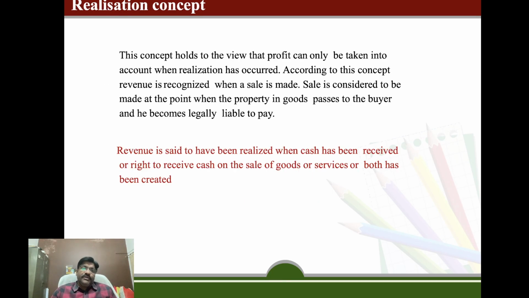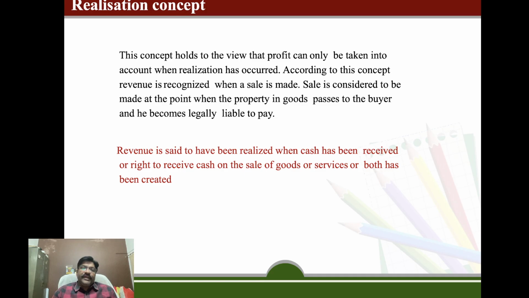Realization concept. This concept holds the view that profit can only be taken into accounting when realization has occurred. According to this concept, revenue is realized when the sale is made. The sale is considered to be made at the point when the property in the goods passes to the buyer and he becomes legally liable to pay.